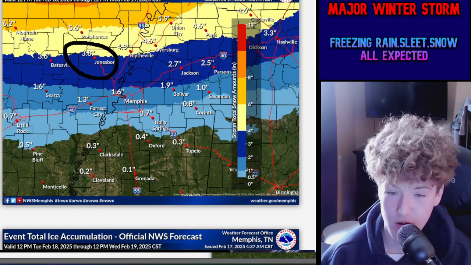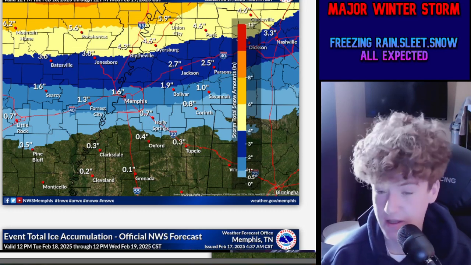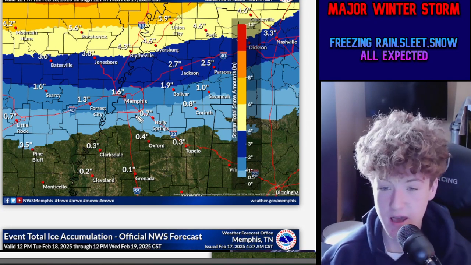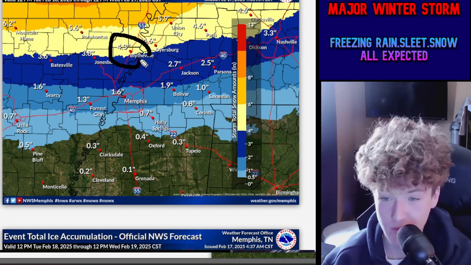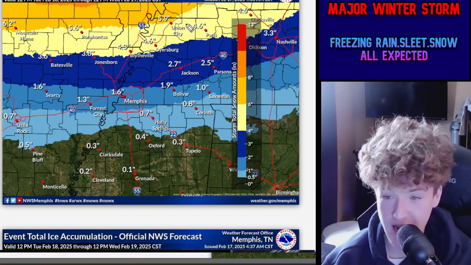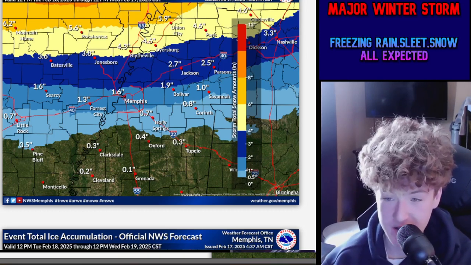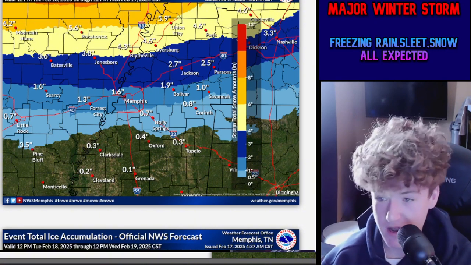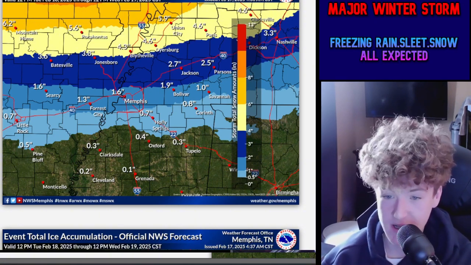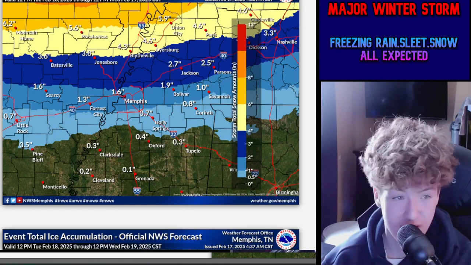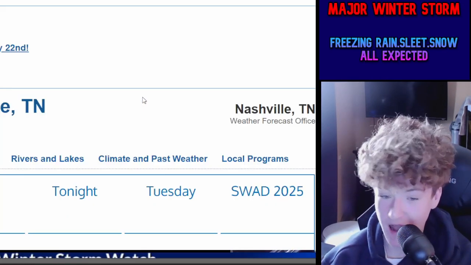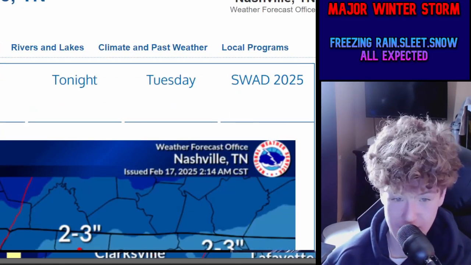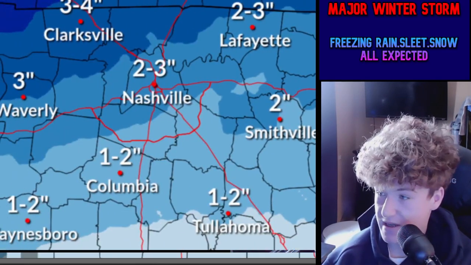3.8 for Jonesboro, 0.7 for Little Rock, 1.6 for Searcy, 3.6 for Batesville, 4.3 for Blytheville, 4.6 for Dyersburg, 5.9 for Union City, 3.3 inches for Nashville, and 4.6 inches for Clarksville areas, with 2.7 for Jackson. It really depends on how far south this system gets, especially with the Nashville areas here.